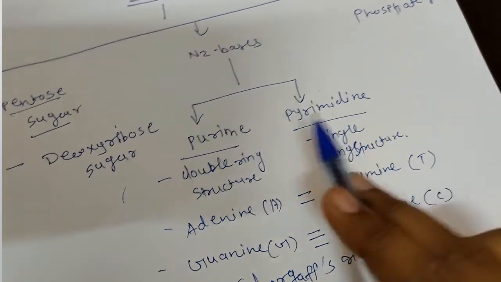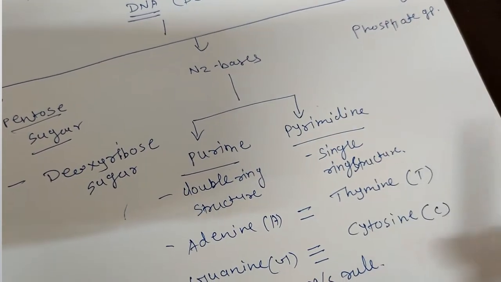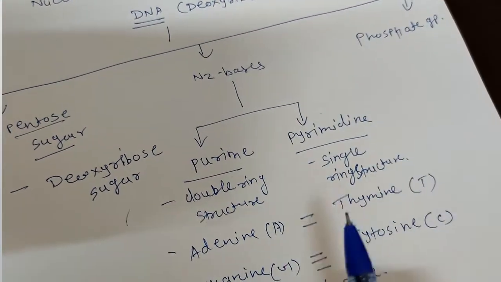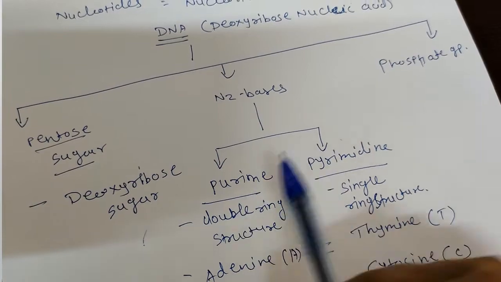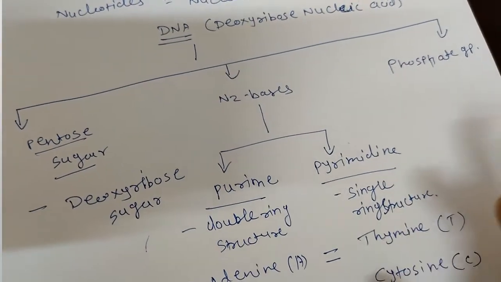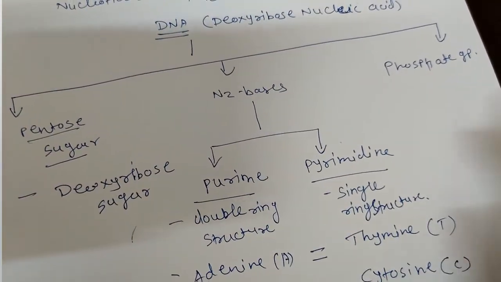In that rule, the total number of purines is equal to the total number of pyrimidines, which is responsible for bond making between the two strands. It means there are 10 purines, either adenine or guanine, then there are 10 pyrimidines, either thymine or cytosine, according to their complementary base pair.